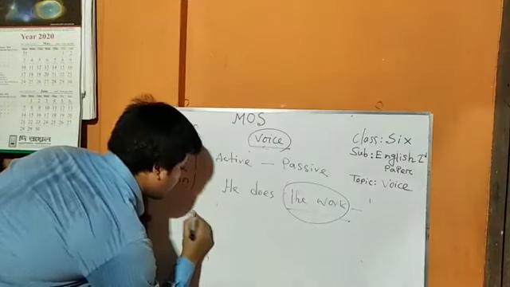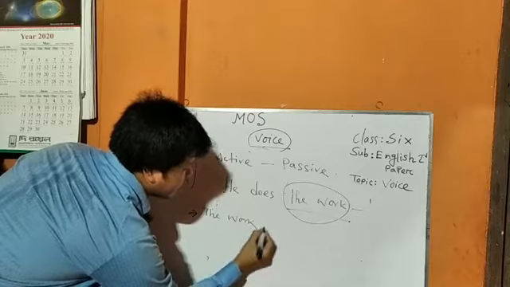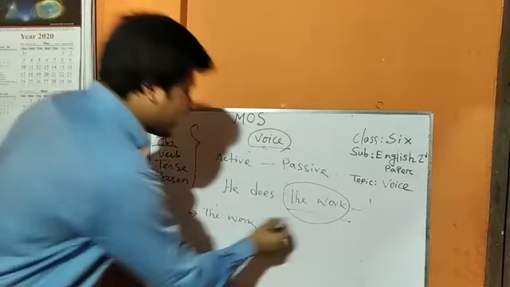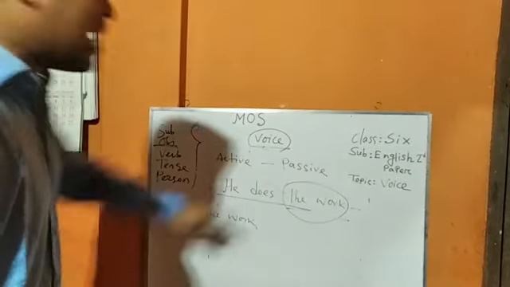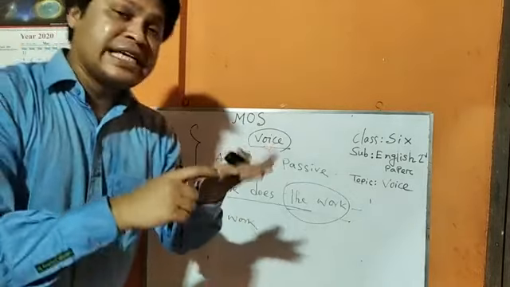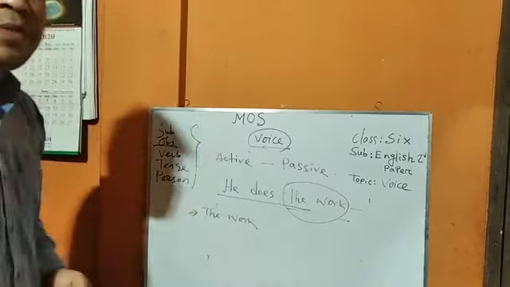At first we write here the work. And after that we have to use an auxiliary verb according to the structure. And this is in present indefinite tense. As it is in present indefinite tense, I have to take am, is, or are according to person. The work, the auxiliary verb will be is.